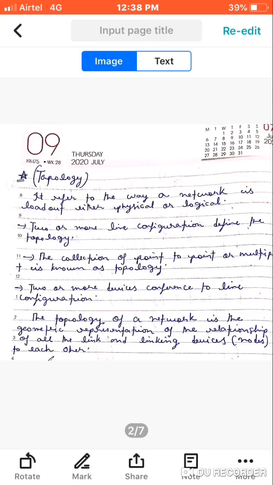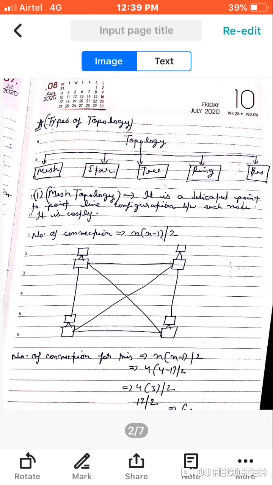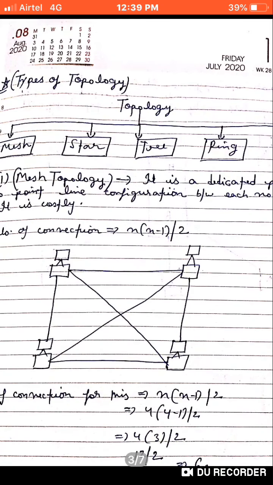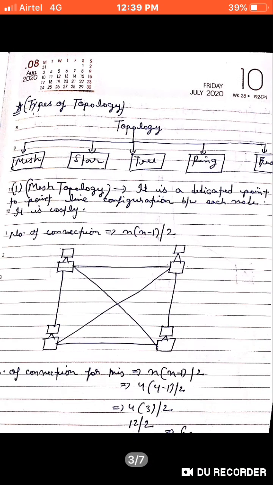I will also discuss the types of topology. First, let's go through the definition of topology. The topology of a network is the geometric representation of the relationship of all the links and linking devices. I can explain this definition from this diagram. This is a diagram of mesh topology.